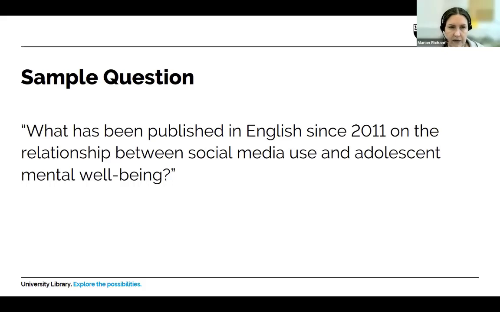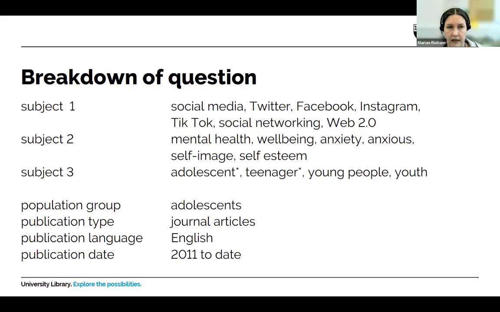So for this session, we're going to be using this sample question, which is, what has been published in English since 2011 on the relationship between social media use and adolescent mental well-being? So hopefully, if you're not from FMS, it's a question that we can all get our heads around. It's something that we all understand. So before we decide on how we're going to search this question using one of the databases, what we need to do is think about the words that we're going to use. And it's always a good idea before you start to break down the question in some way. So this is an example of how you could do that.